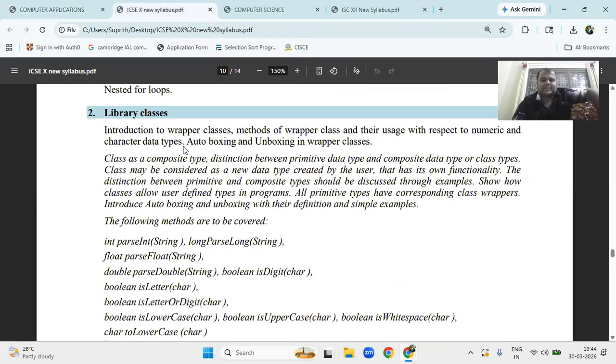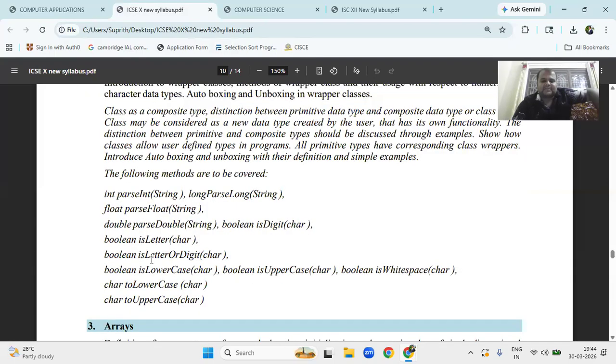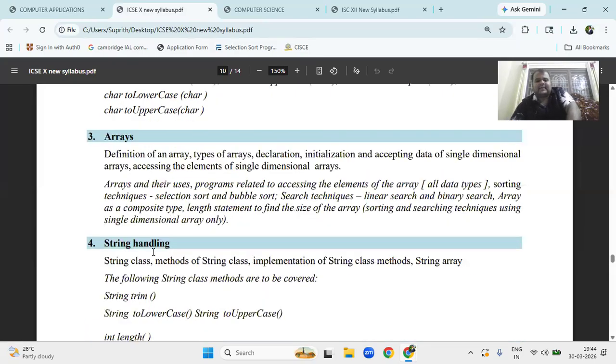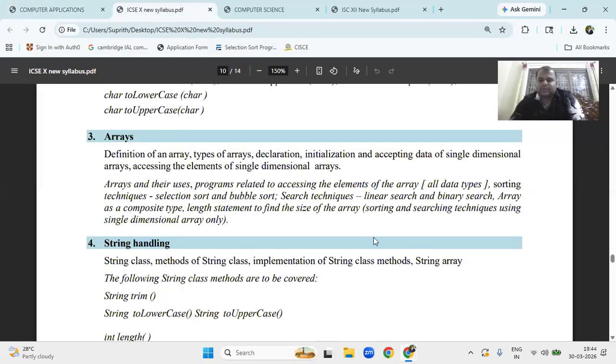See, the second chapter is only library class. Here: parse int, parse double, is letter, character. Okay. Next is directly the array. The main thing in this, up to here, was the two-dimensional array. Here they removed the two-dimensional array. You only have to initialize a single-dimensional array and access the elements of the single-dimensional array. What are the array types, bubble sort, searching, linear search, array as a composite type, and single-dimensional array sorting and searching. The double-dimensional array program is cancelled out. Comparatively, now it will be easy.